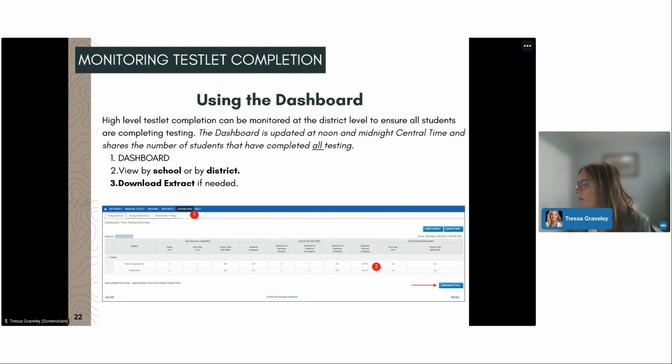When will score reports be available this year after students complete testlets? So we will be running the same cadence as last year. Score reports will be available the Thursday following administration. Oh, great, Josie. Thank you. Yeah.